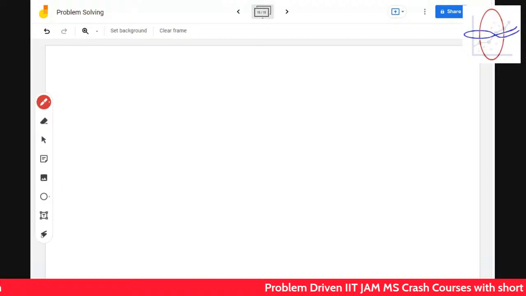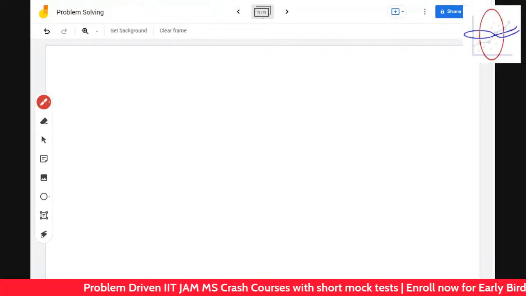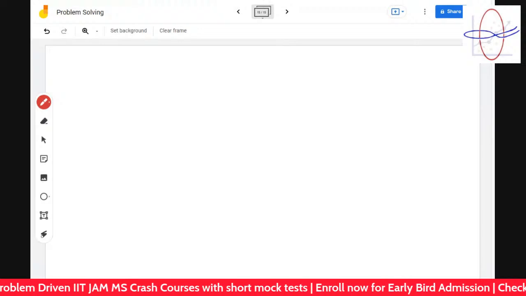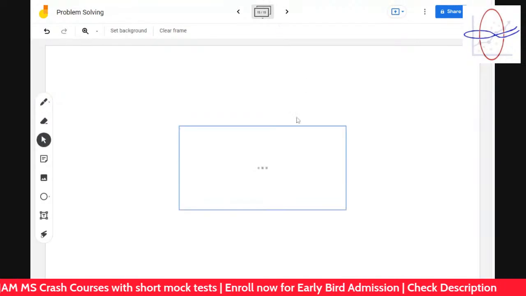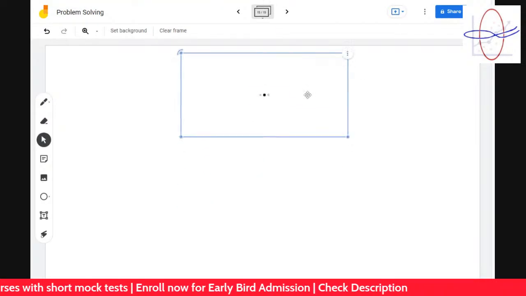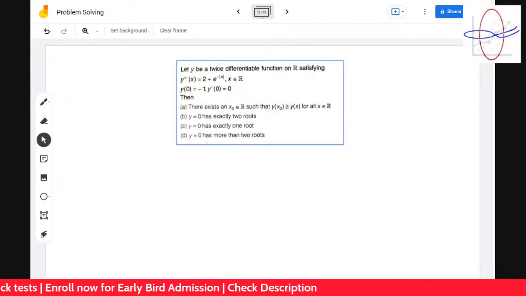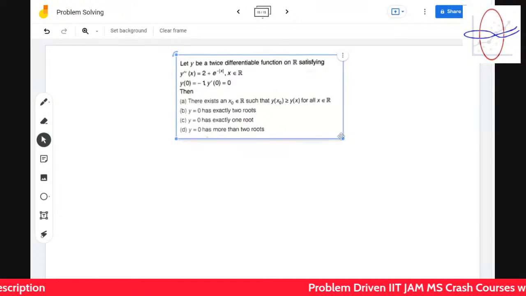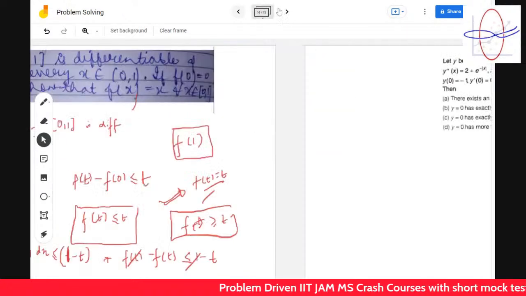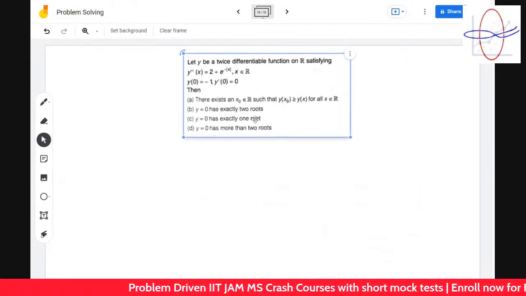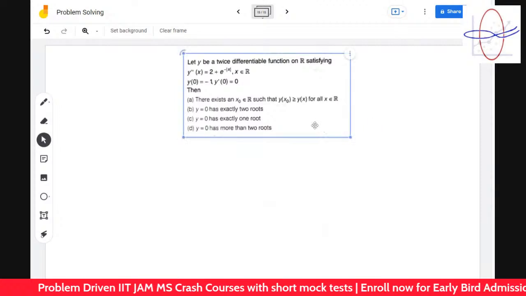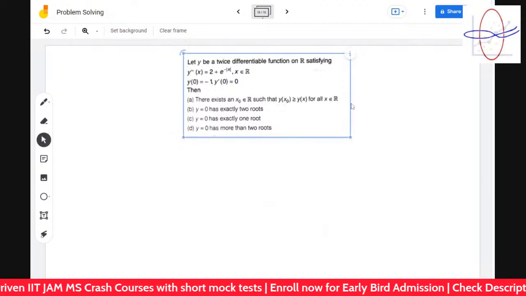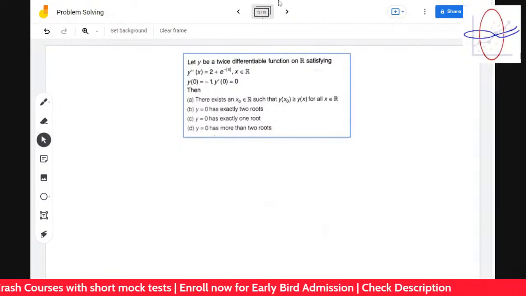I don't know why I got stuck at this problem. I will check. Maybe I was trying too deep in it. Yeah, it's a nice problem. I have to also give an example of how to solve the problem. So you see that I stuck over that problem and I was thinking about that problem too much, and it took us a lot of time. This exactly can happen also in your exam.